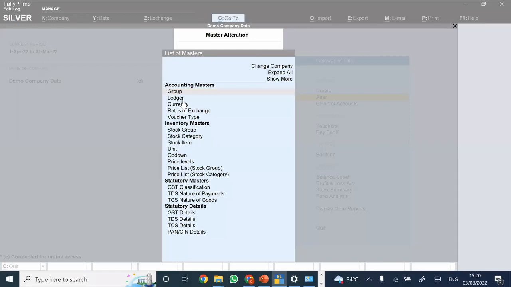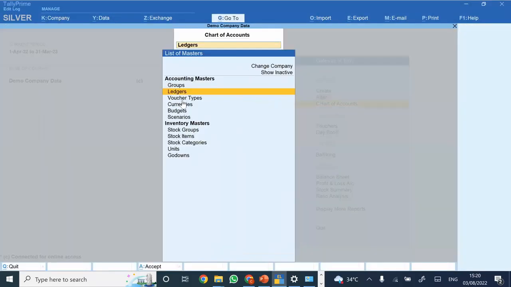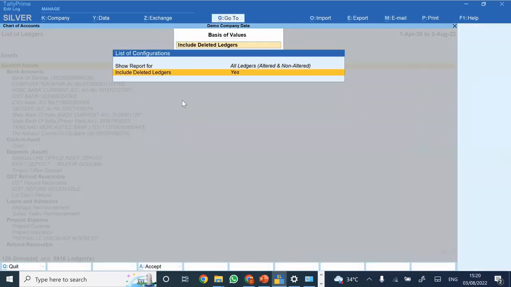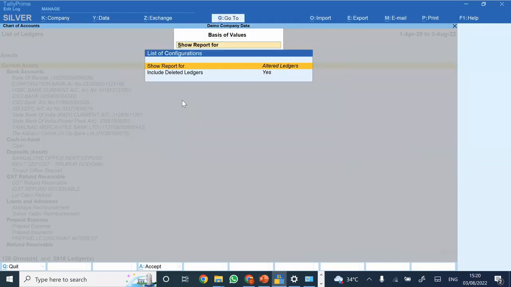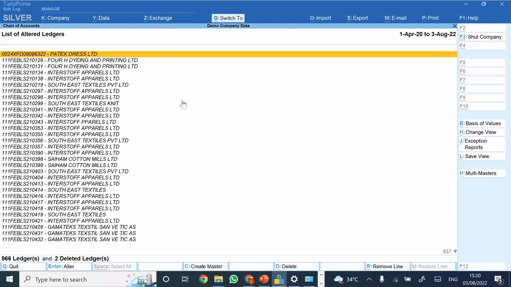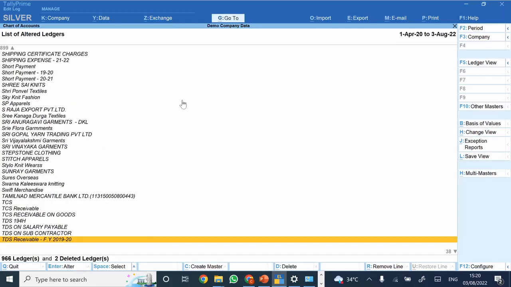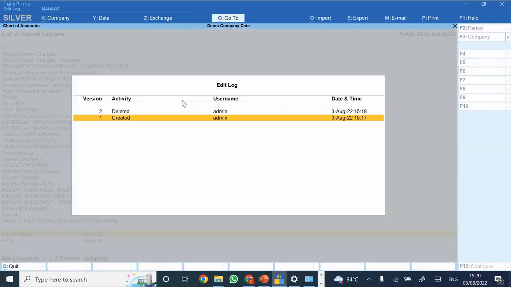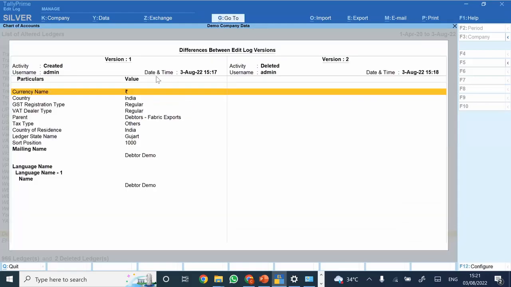So just to clarify your doubt, I'm again going to the basis of value report, including the deleted transactions. When I press enter on the same, I get this report that I originally created with all these details.